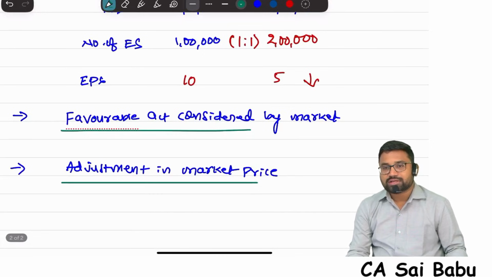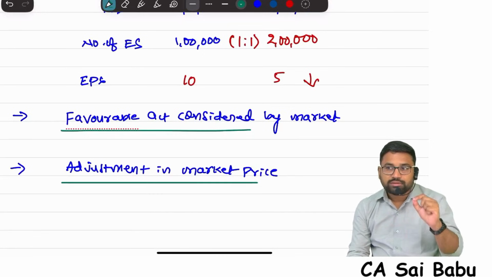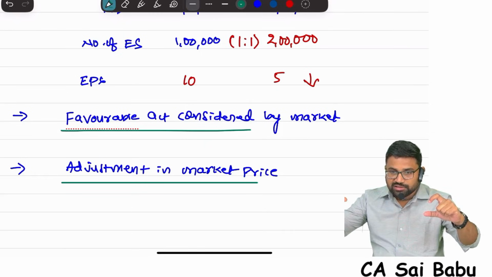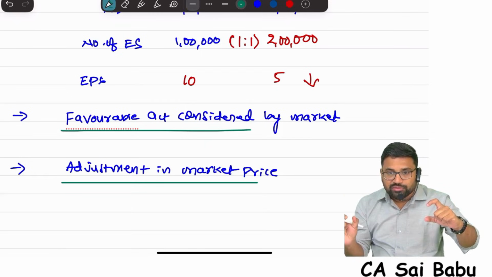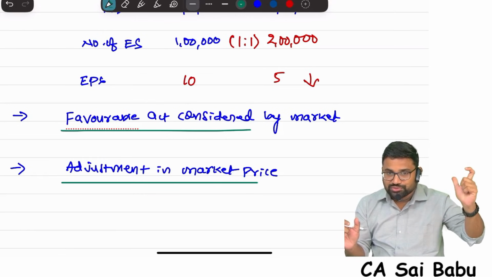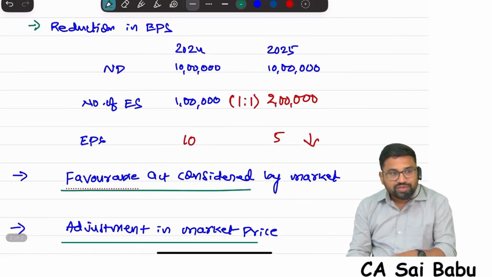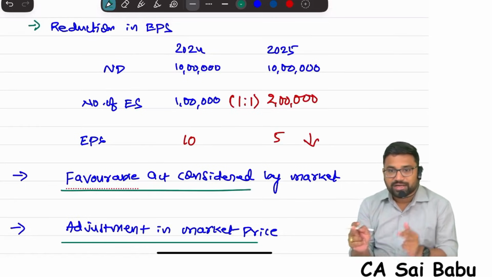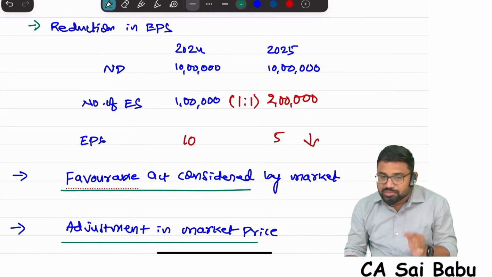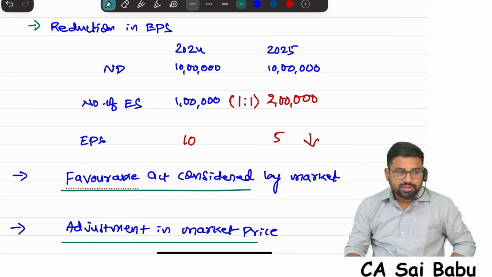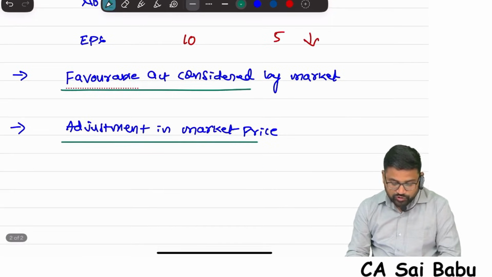I told you, sir, two reasons. One, because of the bonus issue, suppose you are earning constantly the same profits. So your EPS will come down if the number of shares increases because of the bonus issue. Just now I told you 10 rupees EPS has become 5. So if EPS comes down, automatically market price comes down. There is a direct relation between EPS and market price. If earning per share comes down, market price will come down because it's a negative thing. Decrease in the EPS is a negative thing, which will impact the market price.